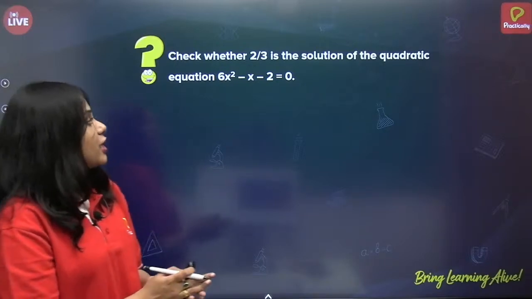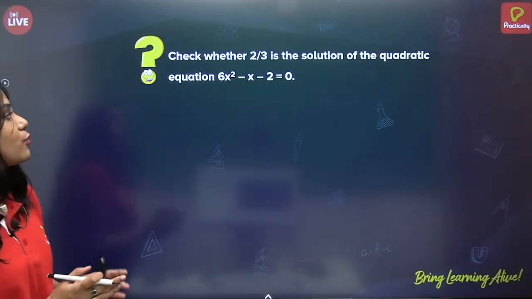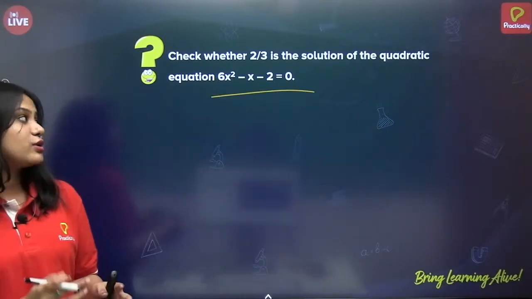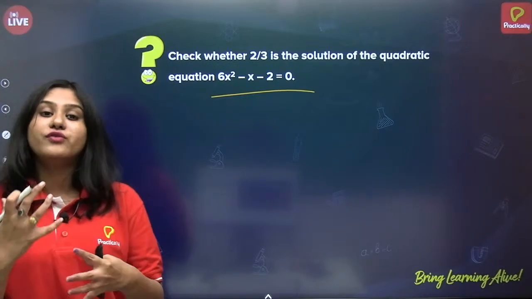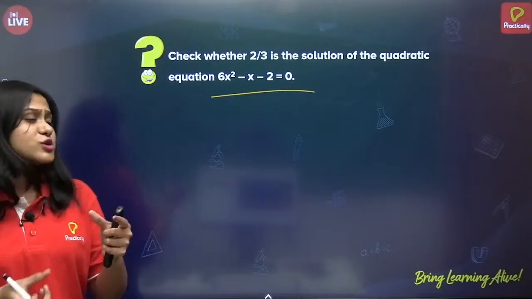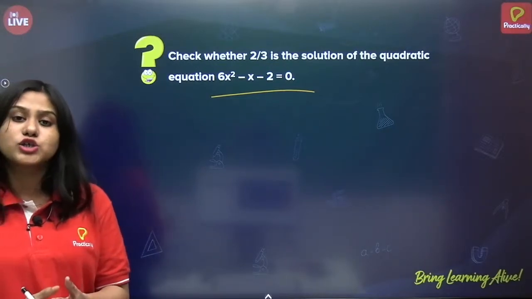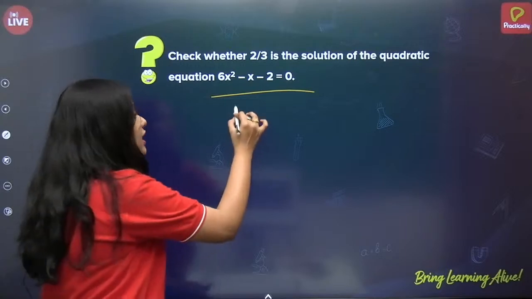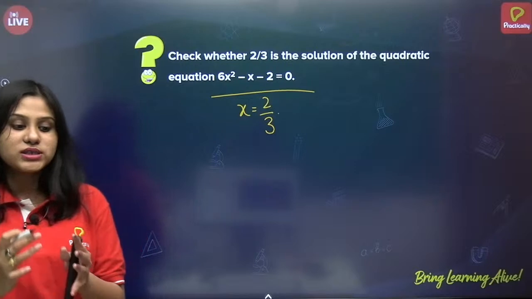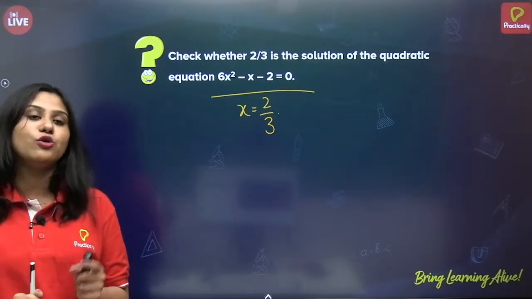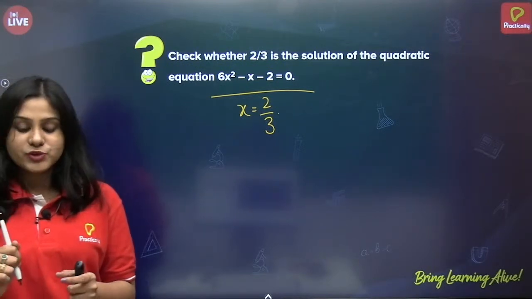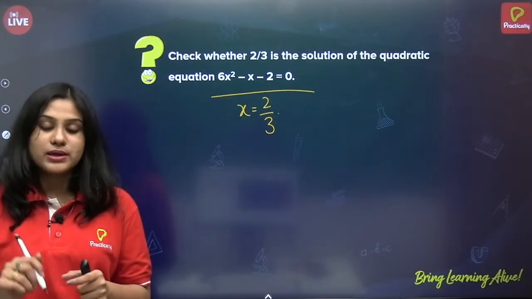So yes, check whether 2 by 3 is the solution of the quadratic equation 6x squared minus x minus 2 is equal to 0. So come on, what do we do to check whether the given value is the solution of the quadratic equation or not? We substitute x is equal to 2 by 3 in the given equation. Come on, substitute in the equation and let me know if it is a solution or if it is not a solution. So I'm checking the comments. Please do type in the comments yes or no.